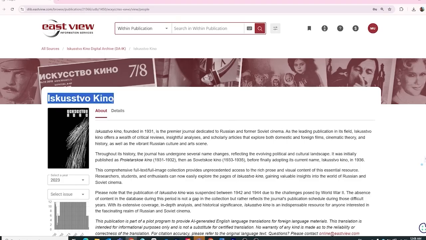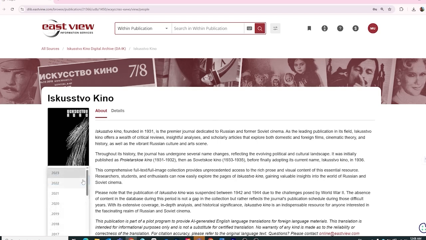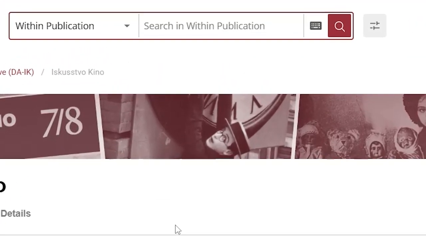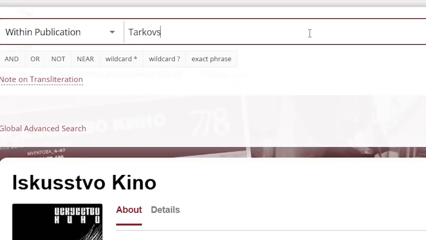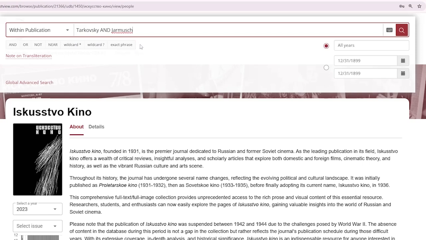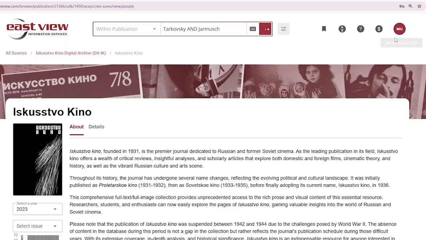Let me show you how it works. Here's the Iskusstvo Kino archive. You can select a year and an issue. Or, if you prefer, start by searching in English. Let's search for Tarkovsky, the Soviet film director, and add Jim Jarmusch to the search. This will find articles mentioning both Tarkovsky and Jarmusch, searching across the entire archive.